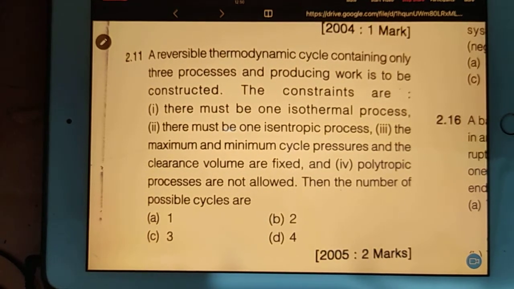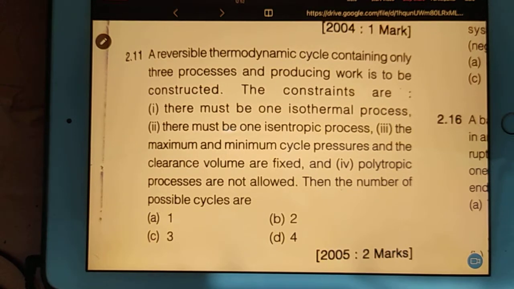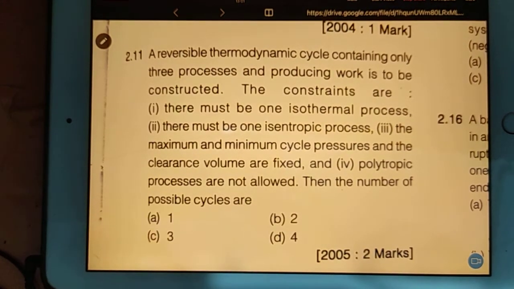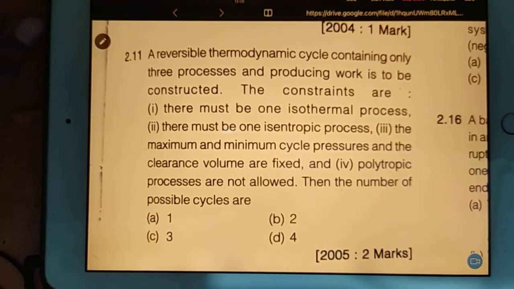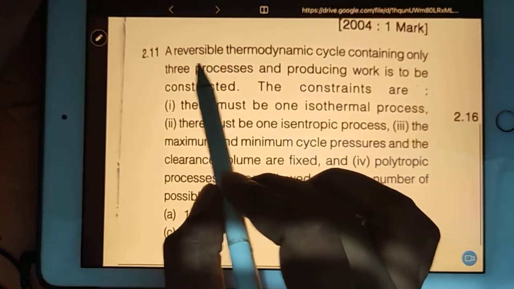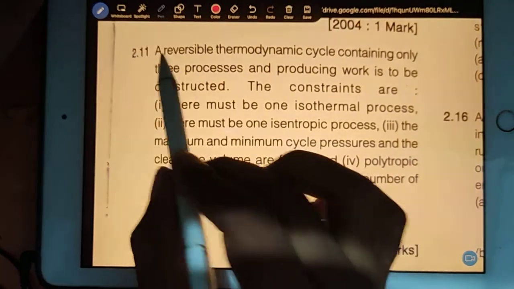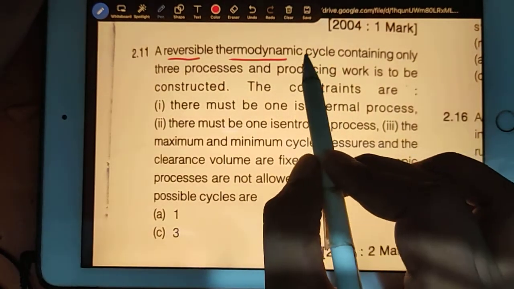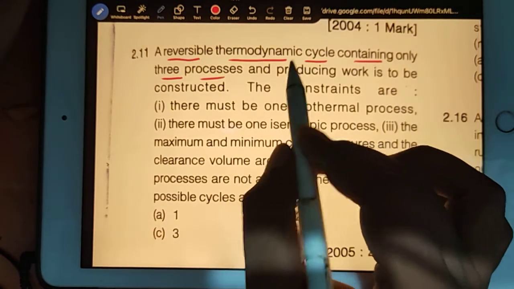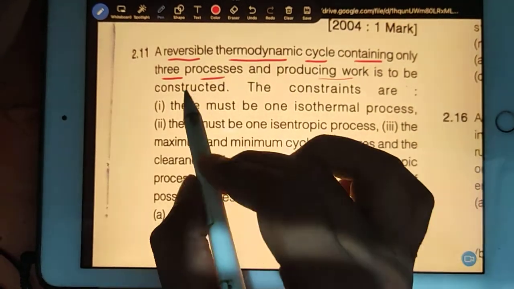Okay, this question is very easy, I will explain this question properly. See, a reversible thermodynamic cycle containing only 3 processes and producing work. So always remember, there is a process which we have already discussed.